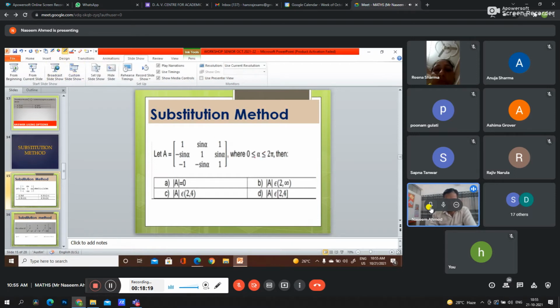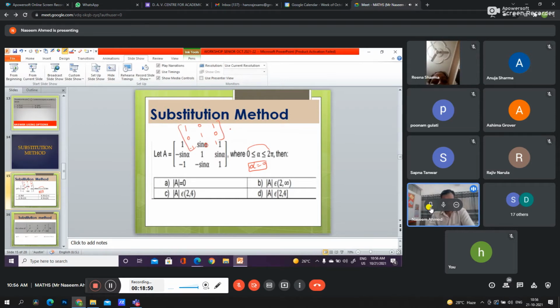So alpha can be between 0 to pi, 2 pi. So we can give any value to alpha. Let the value of alpha be 0. Now fill in this. 1 sin alpha is sin 0, which is 0, 1 minus sin 0 is 0, 1 sin 0 is 0, minus 1 sin 0 is 0, 1. So here is the matrix.